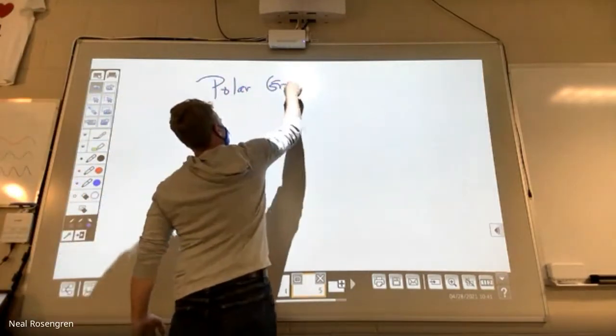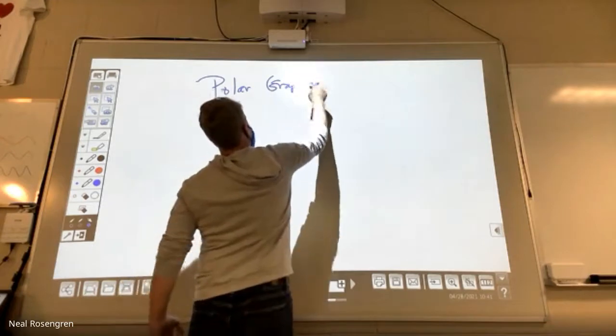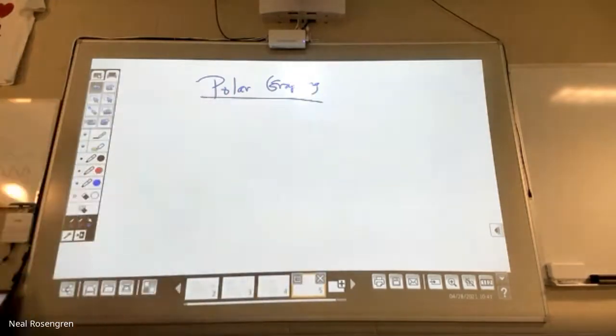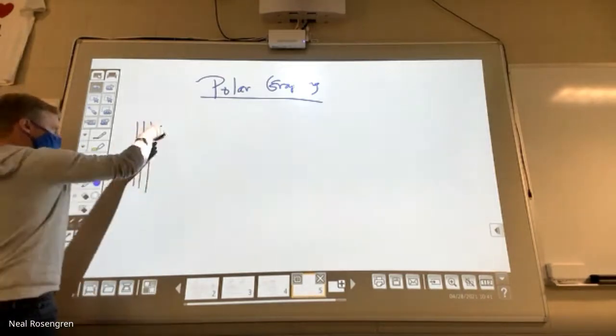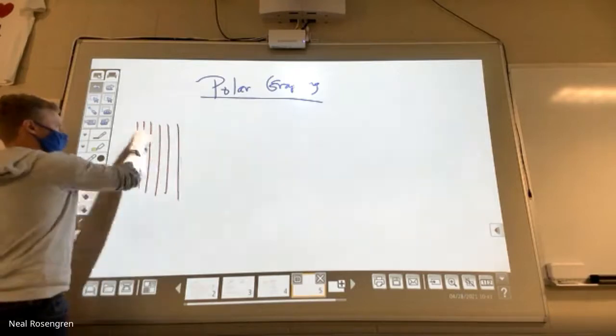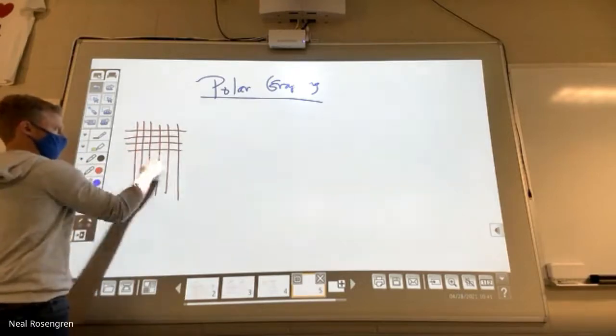Okay, polar graph. And we're just going to focus on single coordinate systems. We're just going to look at, given a point, how do I graph it? So that's just polar graphing. The kind of graphing that we're used to was a grid. You don't necessarily have to draw this if you don't want to, but when we think about graph paper, it looks like this.